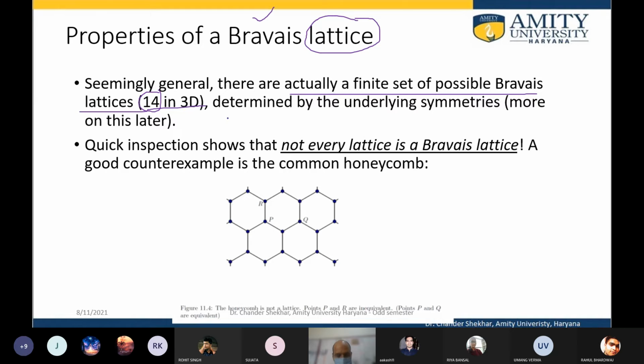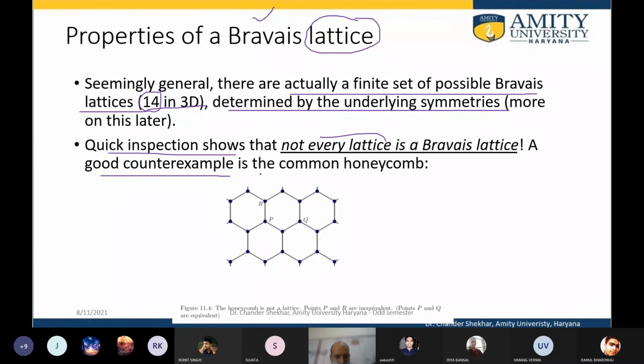तो these 14 कैसे कैसे पता करेंगे कि they are equivalent? Their surrounding, if you move by the position vector, then the surrounding of the point should match exactly, should be exactly same. Okay, and this is determined by the underlying symmetries. Quick inspection shows that not every lattice is a Bravais lattice.